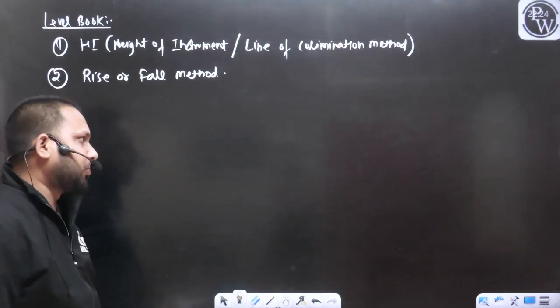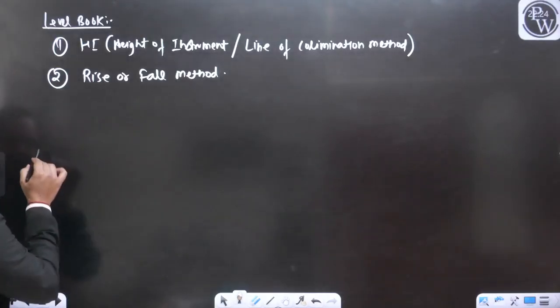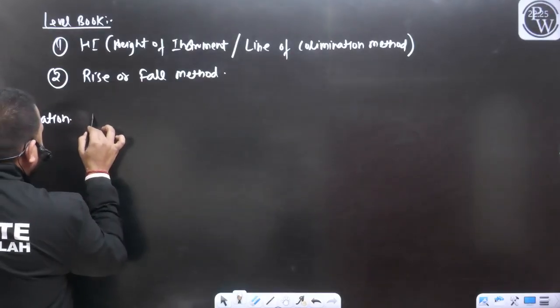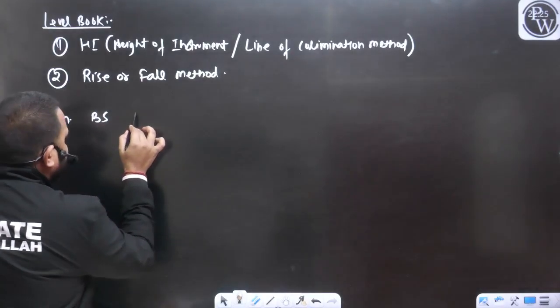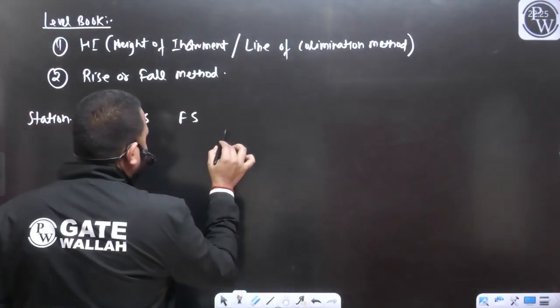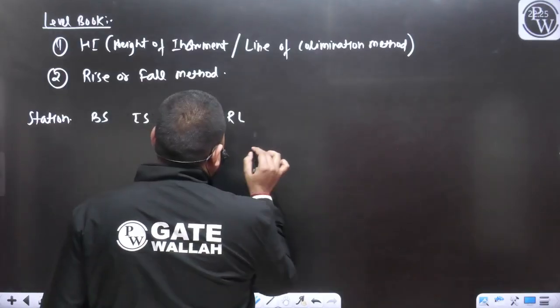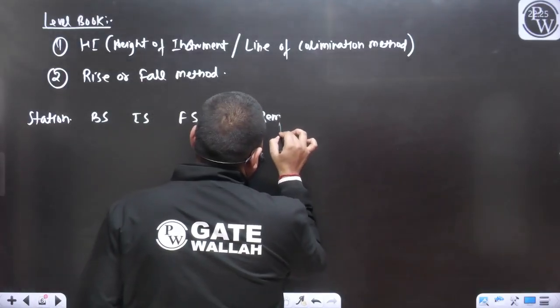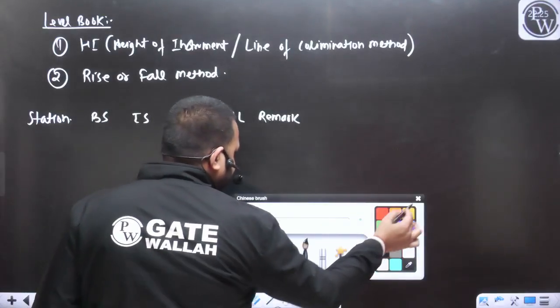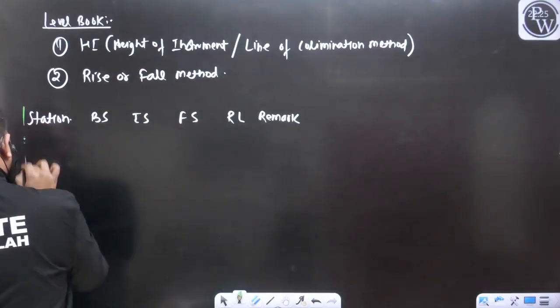So let's talk about the format for the HI method. There will be the station, then columns for the back side, intermediate side, fore side, then a column for the RL, and the last will be the remark. So you will get the format like this. I am discussing the basic format.